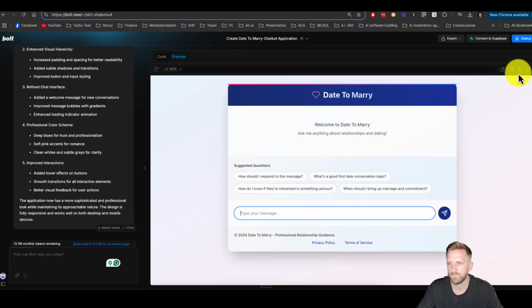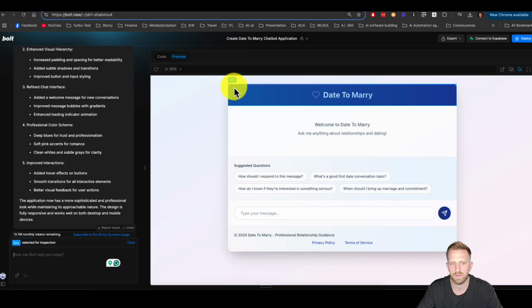But yeah, it's wild. If I want to change one simple thing, I can use this inspector tool and click this, and I could say a certain thing. Or if I wanted to actually click the background, I wonder if I can. Yeah, I can. Okay, then I'm going to say make this a little darker.